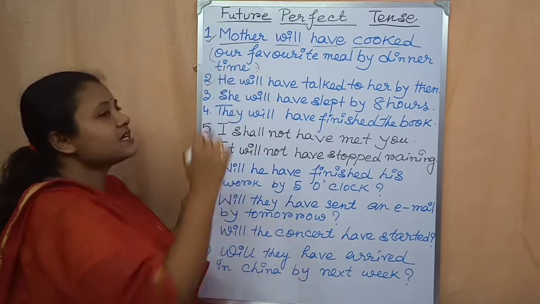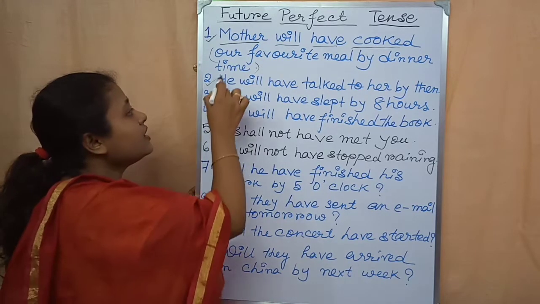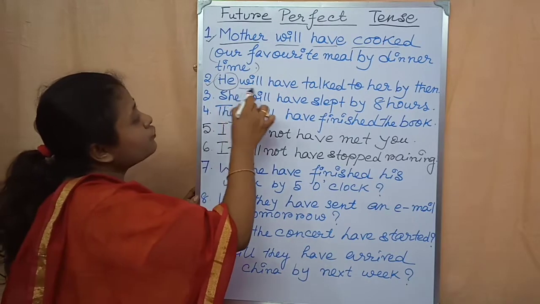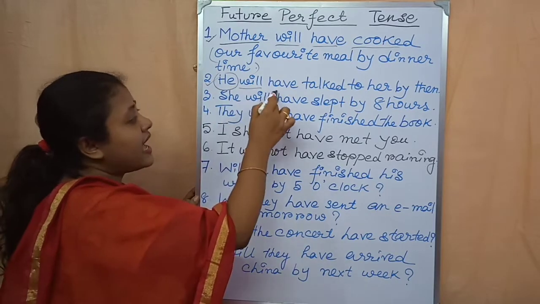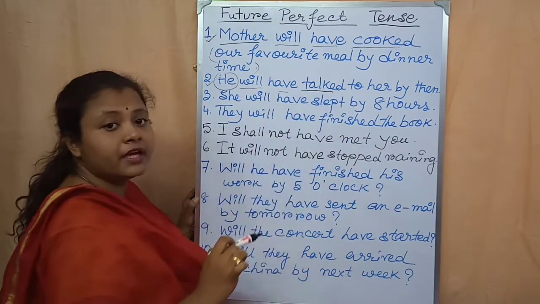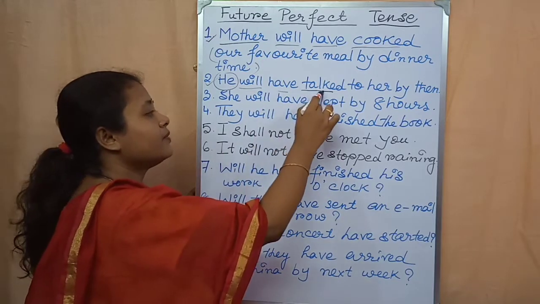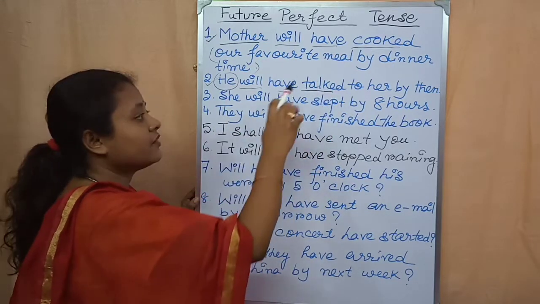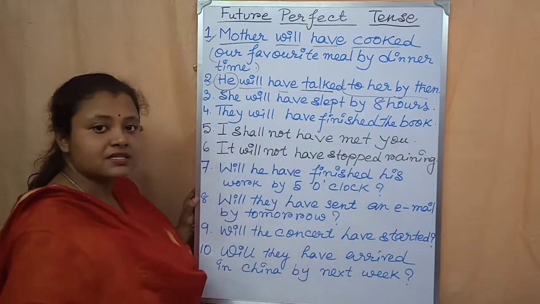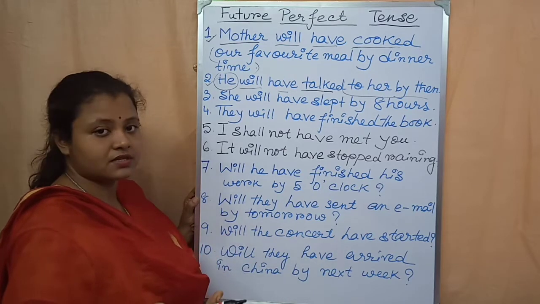Now come to the second sentence. He will have talked to her by then. He is the third person. After that will, I have written, then have, then the third form of the main verb. Talk is the main verb. The third form of the main verb is talked. Okay, the third form of talk is talked. Then the rest of the sentence. It is an example of future perfect tense in assertive sentence.